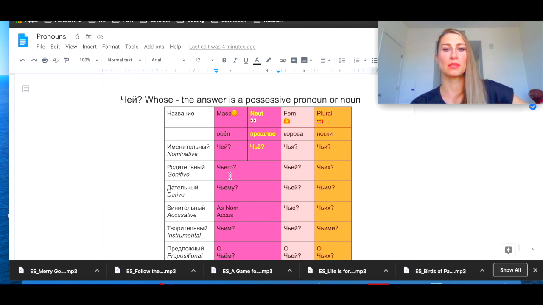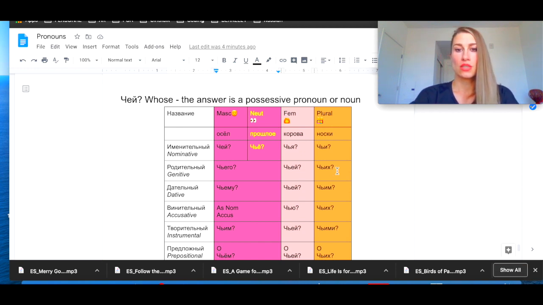And then родительный падеж will say, нет чьего осла, none of whose donkey. We're missing someone's donkey. Чьего осла нет, whose donkey are we missing? You can say Katya's donkey, Катиного осла, or you can say ее, her donkey. And then чьей коровы не хватает, whose cow is missing? Ее коровы, her cow. Или, не знаю, Мишиной коровы, Misha's cow.